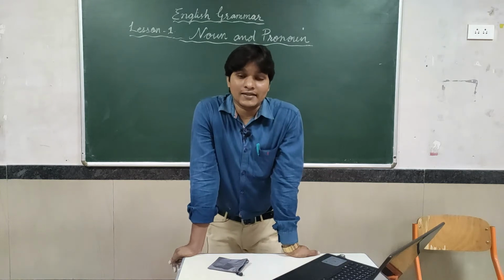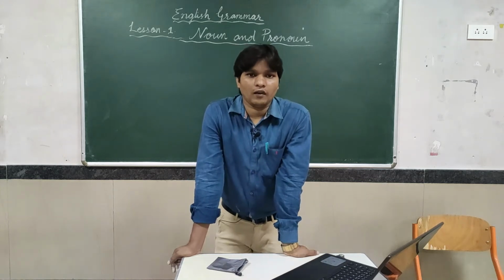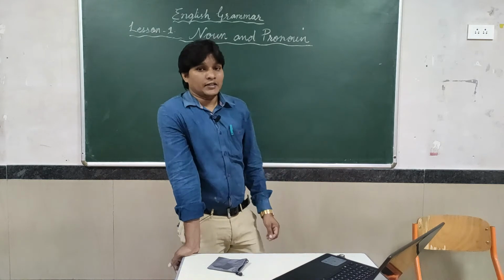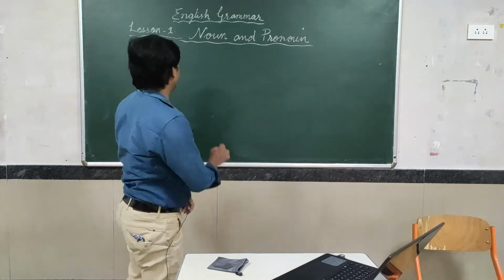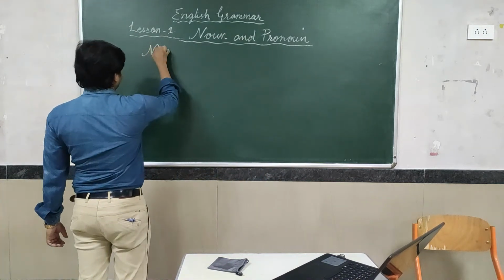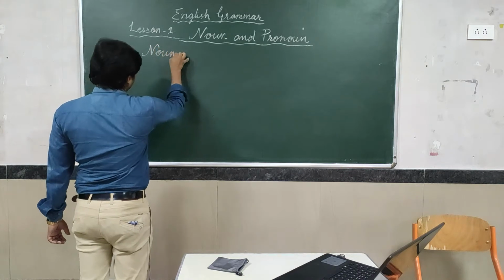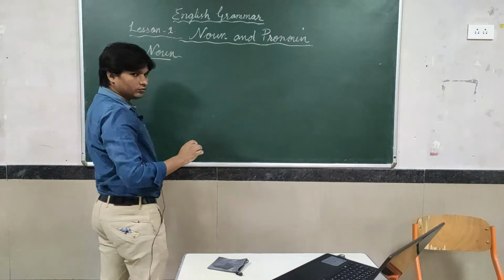First of all, we are going to discuss noun. So the definition we will write down, and then we discuss. What is noun?